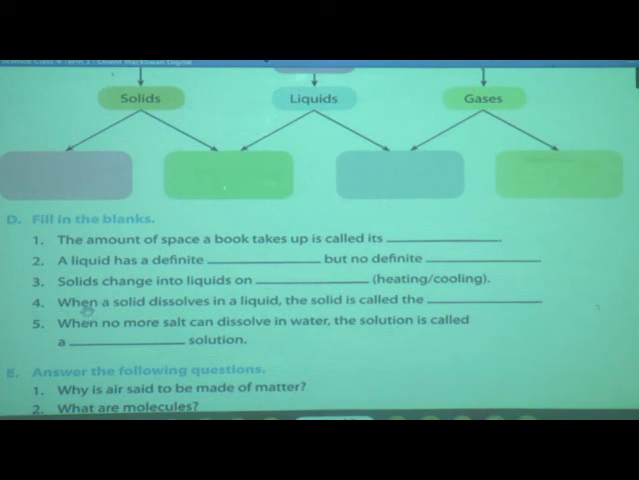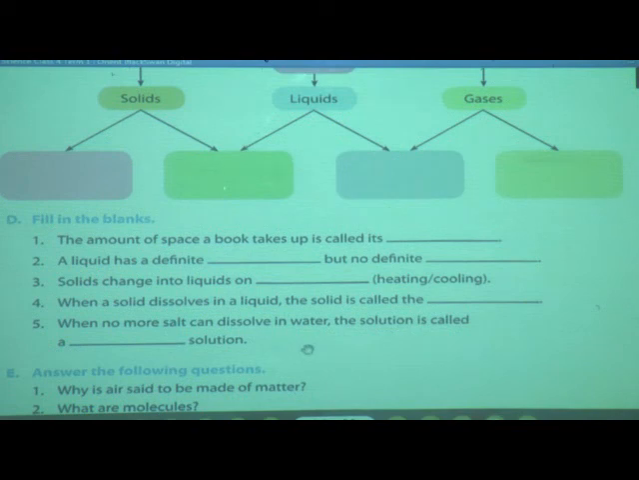Now we will move to the next sentence. When a solid dissolves in a liquid, the solid is called the solute. Now the next one: when no more salt can dissolve in water, the solution is called a saturated solution.